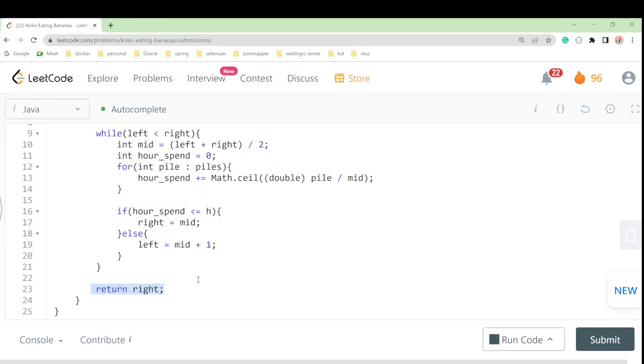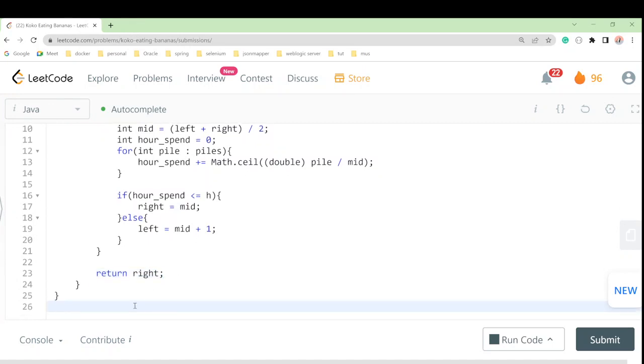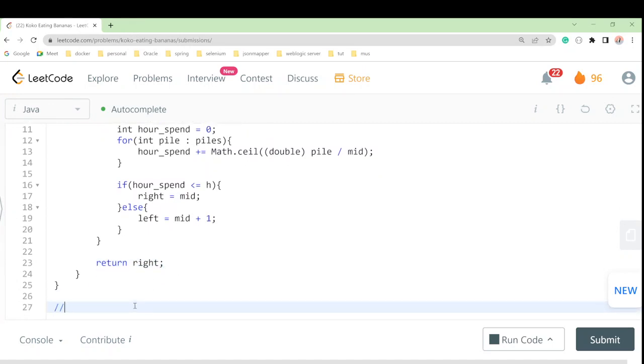Now this is done. Let's see what we are talking about. Previously we have understood, right, n we have taken as the input, the length of the array piles, right? And m is the number of bananas in a single pile from the piles, right? So what will the time complexity, TC, become?